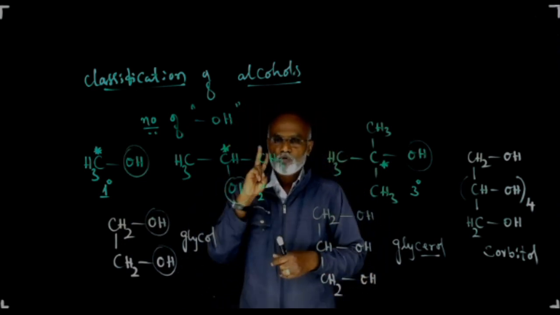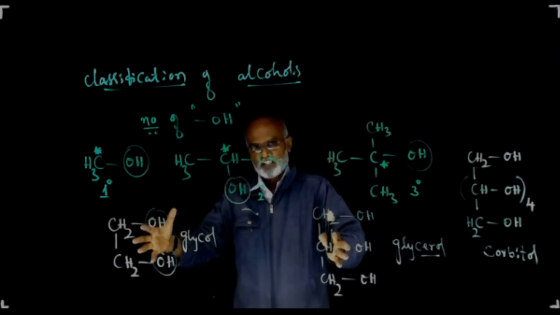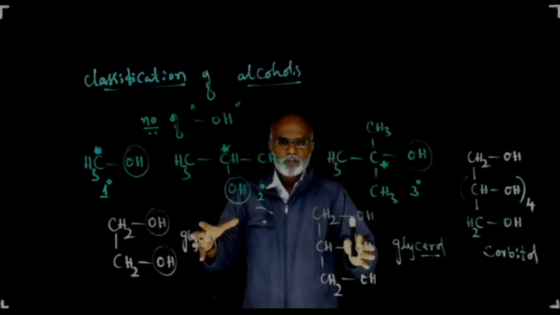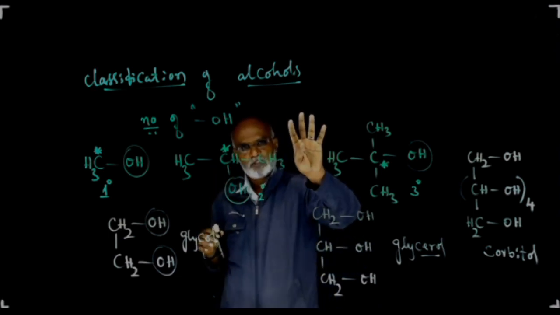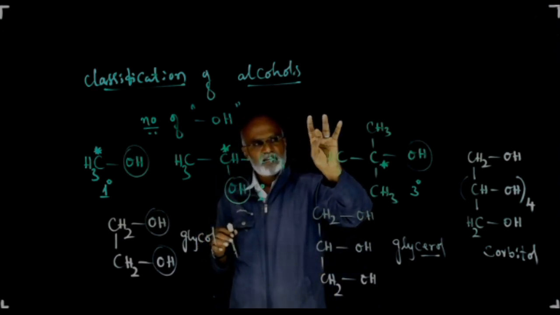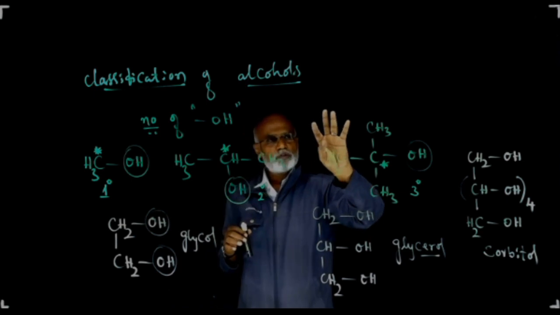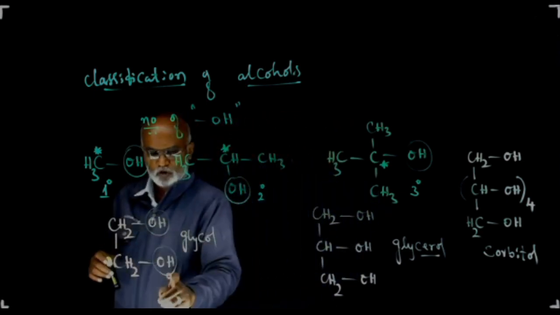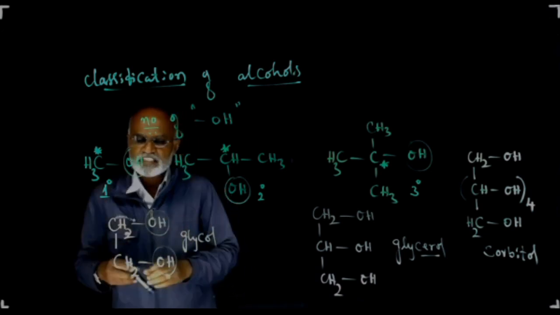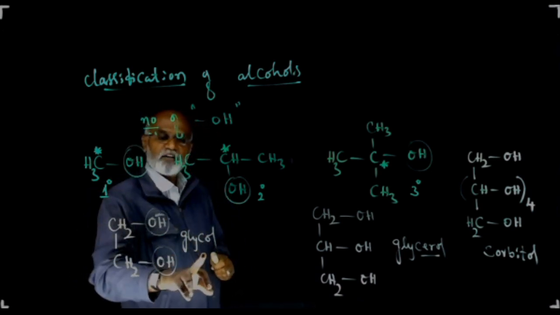Okay? Now we have 2 types of classification. The first classification is based on the number of OH groups. Based on the number of OH groups, we have classified the alcohols into 4 different types: monohydric, dihydric, trihydric, and polyhydric. Those which contain only 1 OH group are called monohydric. Those which contain 2 OH groups are called dihydric. One such example for dihydric alcohol is glycol.